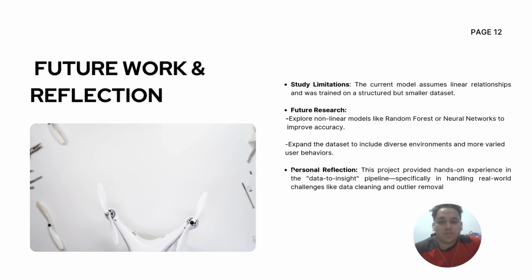And after that, future research. Explore nonlinear models like random forest or neural networks to improve accuracy. As you can see, random forest and neural networks are very accurate. And after that, expand the dataset to include diverse environments and more varied user behaviors.